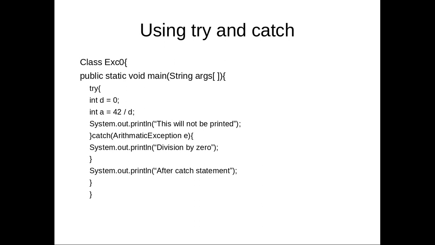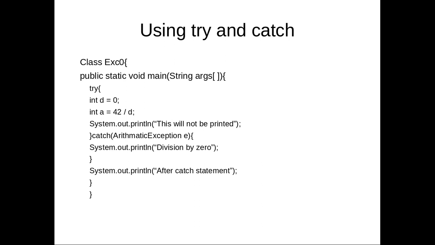That means catch ArithmeticException e means if it is an arithmetic exception. That means if 42 by d is generating an exception that is of type ArithmeticException, then only that will be caught, otherwise it will terminate. Okay, so when this program is executed, what will happen?